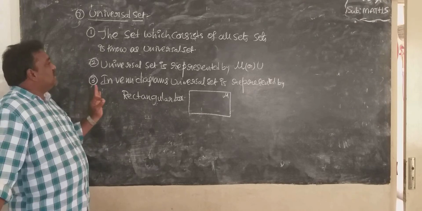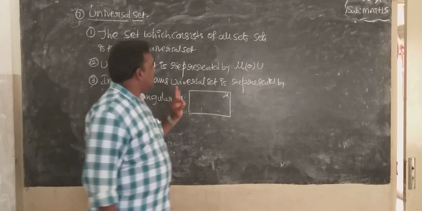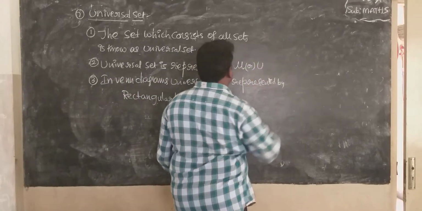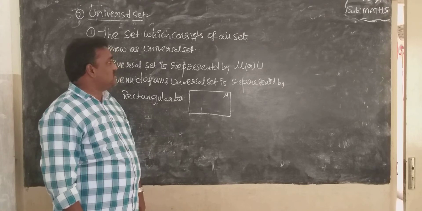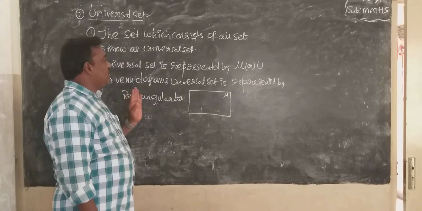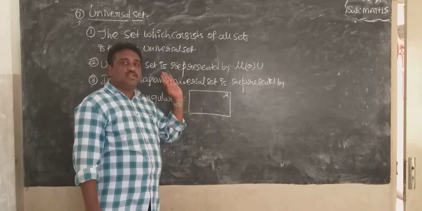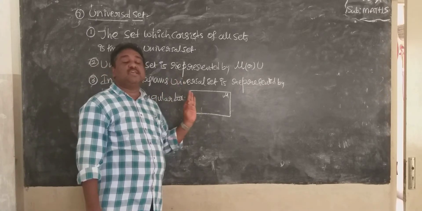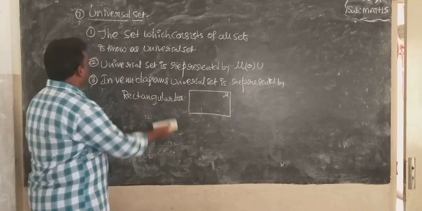The set which consists of all the sets is known as the universal set. The universal set is represented by mu or U. In Venn diagrams, the universal set is represented by a rectangular box. That is about the universal set.